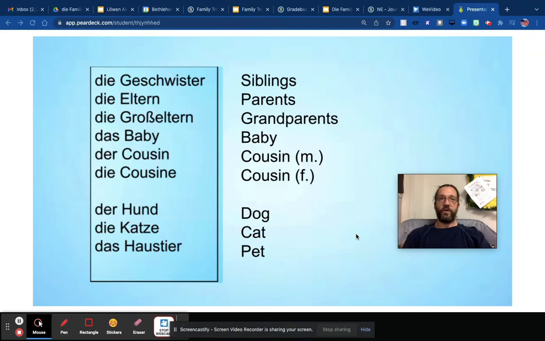So we're going to expand on die Familie. Family tree is der Familienbaum, and learn about all those things that I mentioned at the beginning of the video.